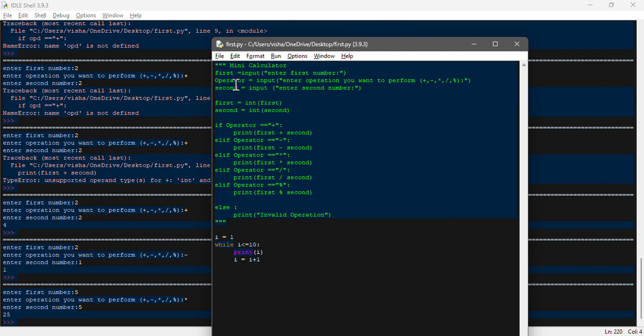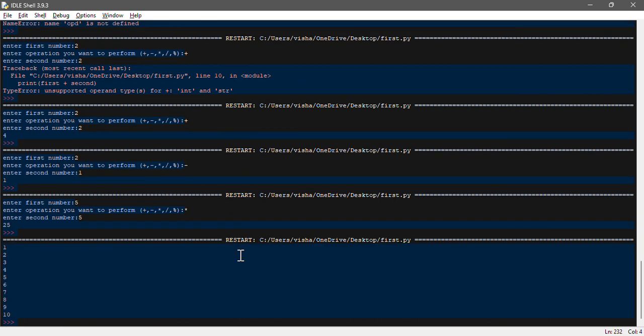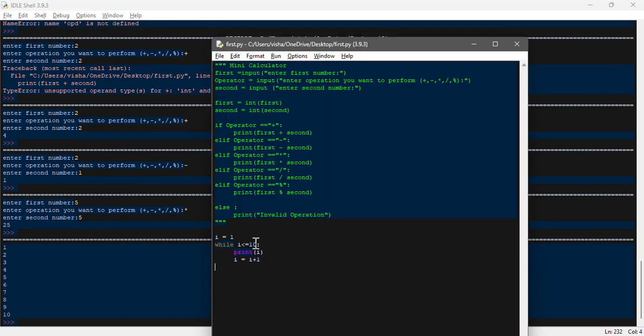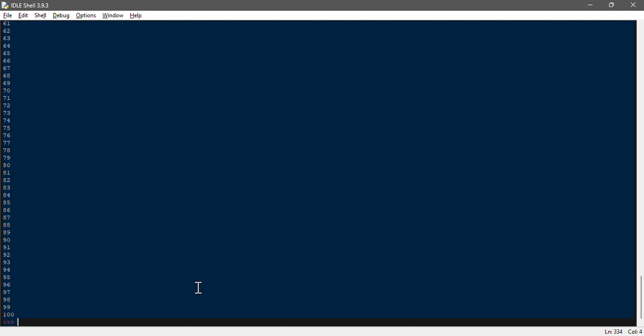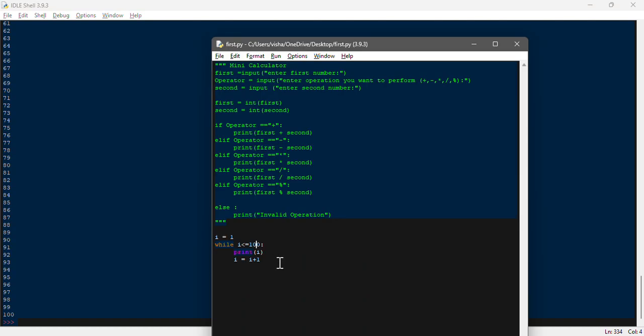Now if you run this one, let's see. In this way it ran. Similarly, if you want to print numbers till 100, you just need to change it, save it, and rerun it. It will be that much faster. So it is working this way.